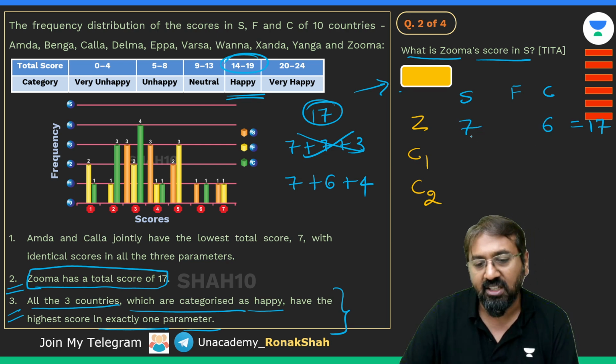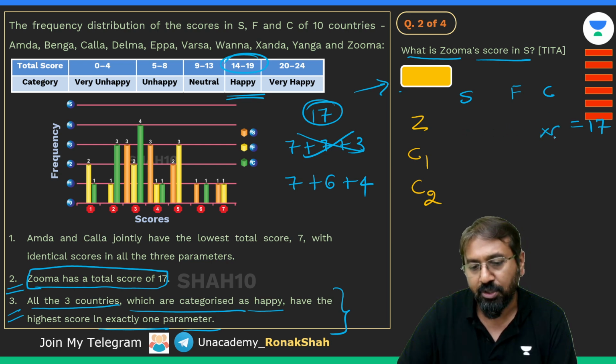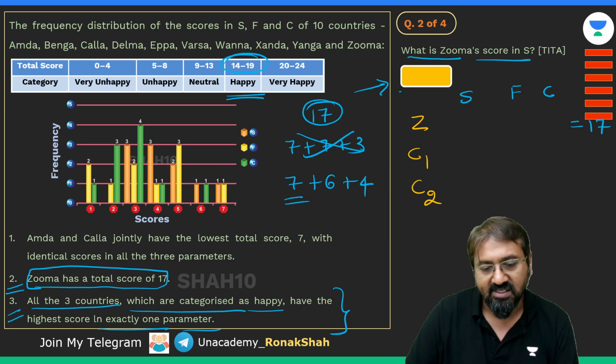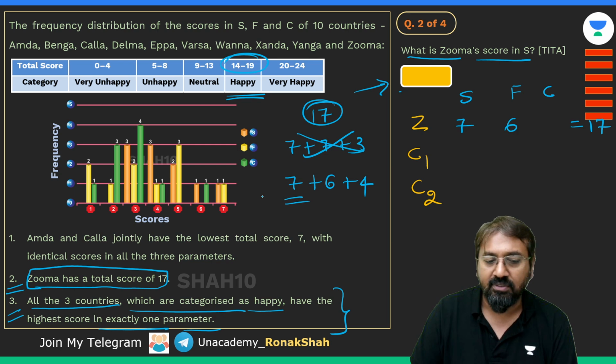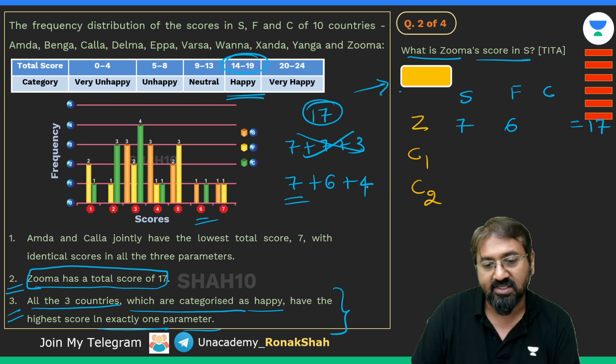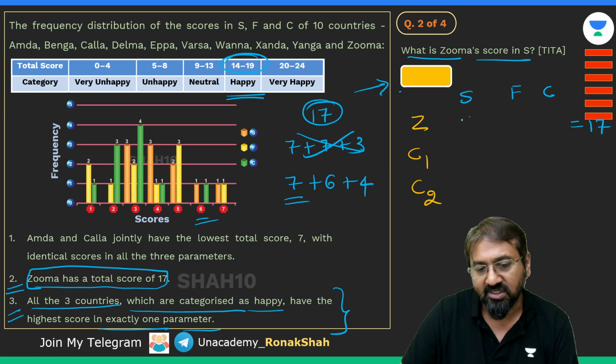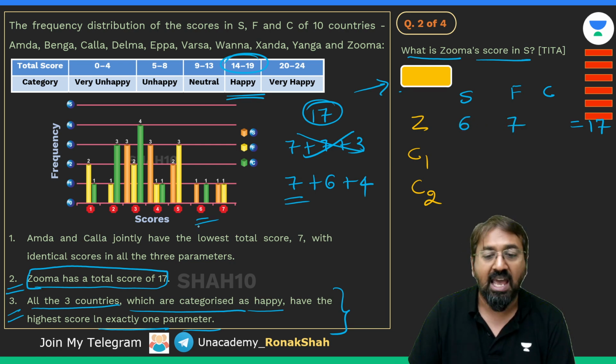If I put 7 here or here, it will become highest. So definitely 6 can't be over here, because there is 7. So let's put 7 over here. If I put 6 in F, then there is no 6 in F. So what you'll have to do is put 6 in S and 7 in F.